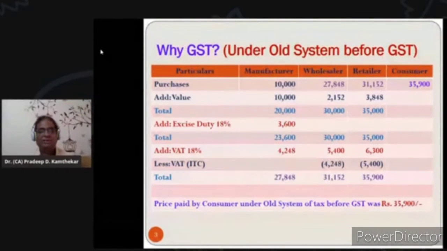Now this excise duty is that duty without payment of which no manufacturer is allowed to remove the goods either from the factory or for sale. After adding this excise duty, the total was coming to 23,600.